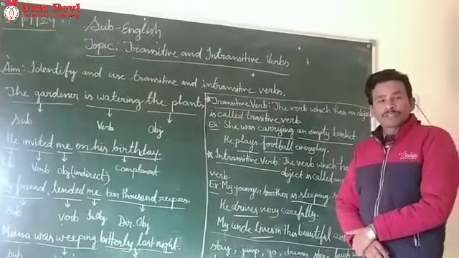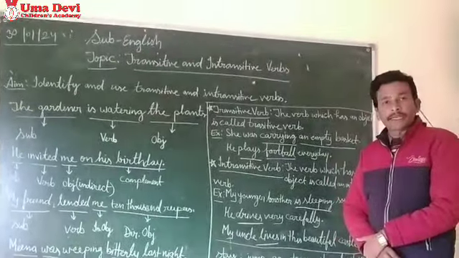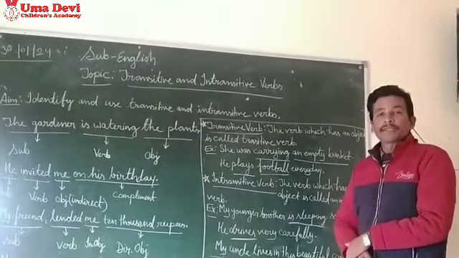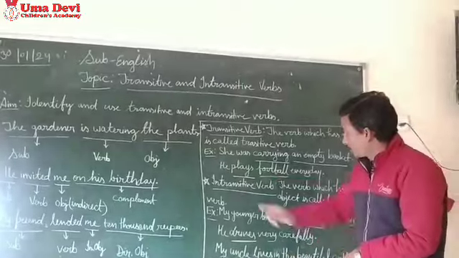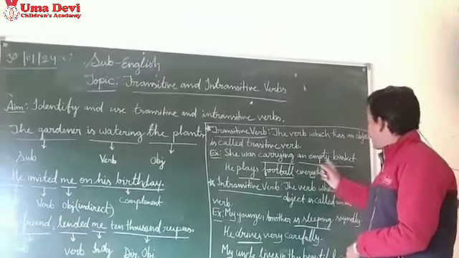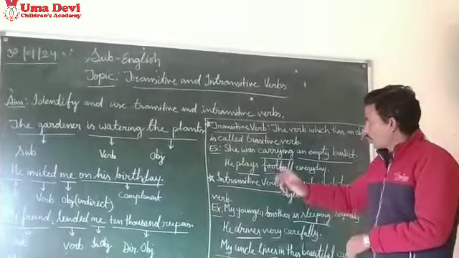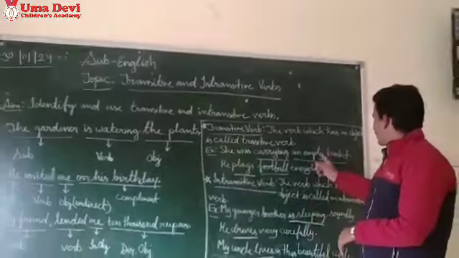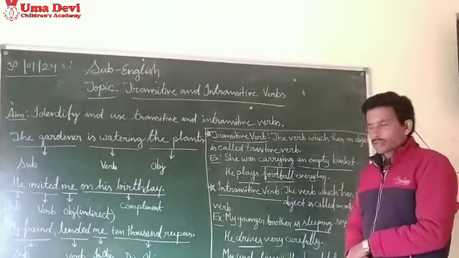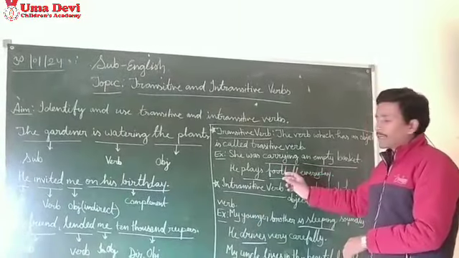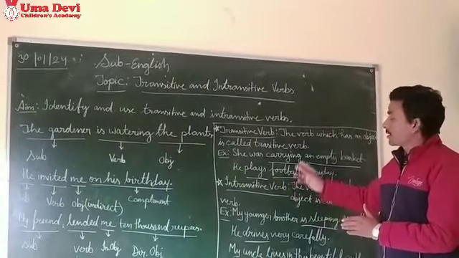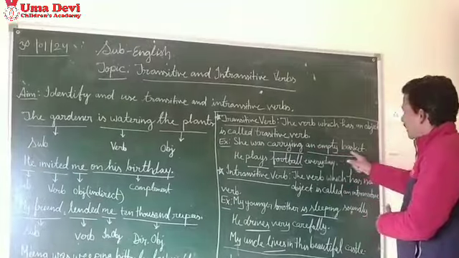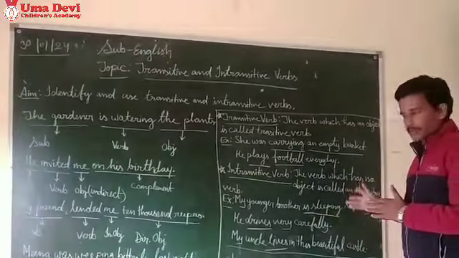If there is any object in the sentence, if the verb has any object, then you can say that particular verb is a transitive verb. For example, she was carrying an empty basket. So what is the subject here? She. Was carrying is the verb and an empty basket is the object. So you can say carrying is a transitive verb because it has an object. And what is the object? An empty basket.